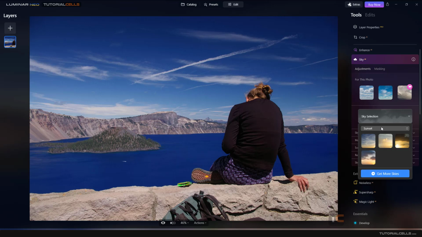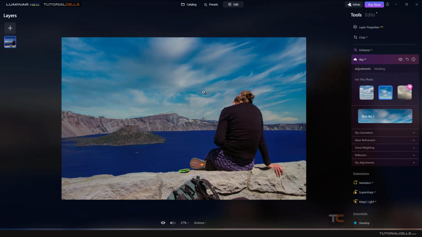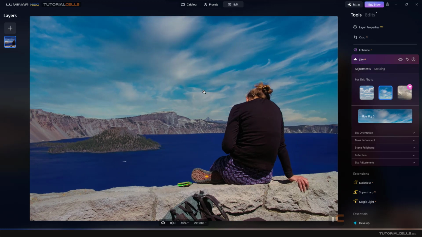Sunset. Be careful when changing skies, because you have to analyze your photo and choose the best and most matching sky to your scene. I think this sky is nice. Just with one click and waiting to calculate, yeah, and as you can see, it automatically replaced it.